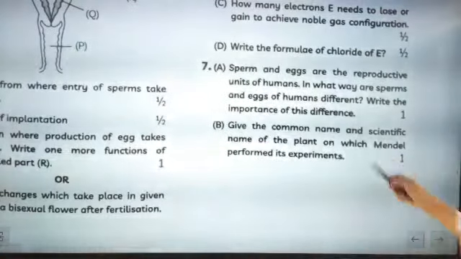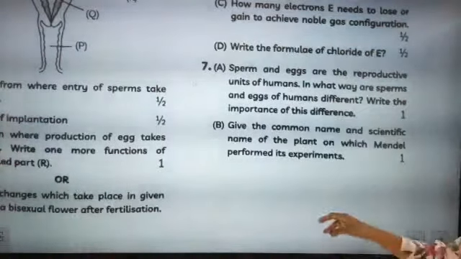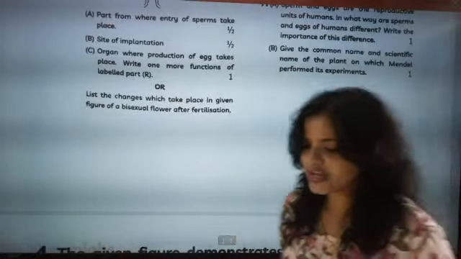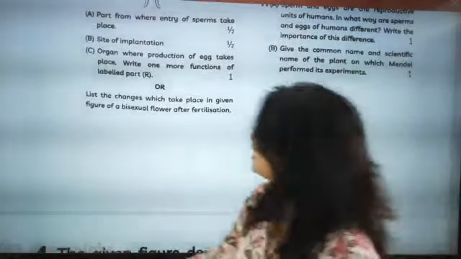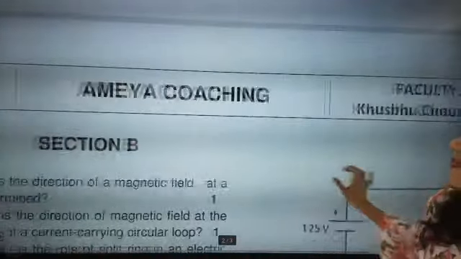The correct point is the scientific name. Give the scientific name. Pea plant is the common name. I just wish to get the scientific name.